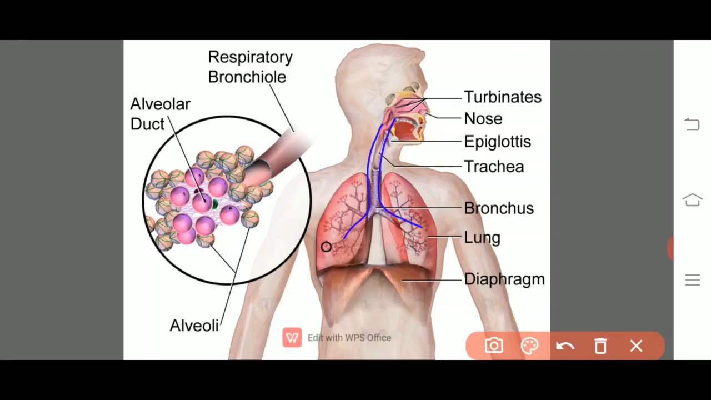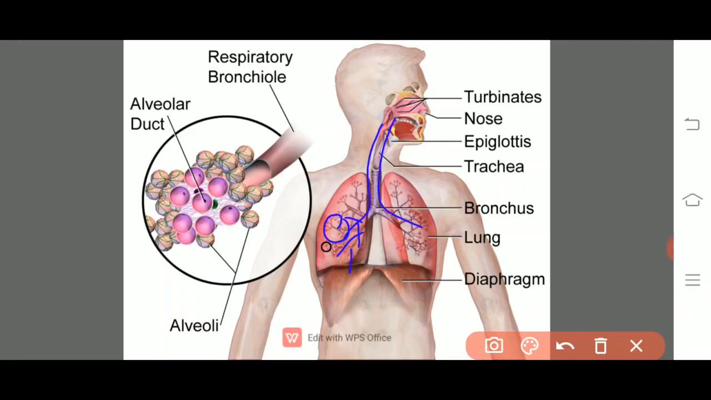They are again subdivided into secondary bronchi, tertiary bronchi, and so on. Finally, that will open into a grape-bunch-like structure known as the alveoli. Alveoli is the structural and functional unit of the lungs.